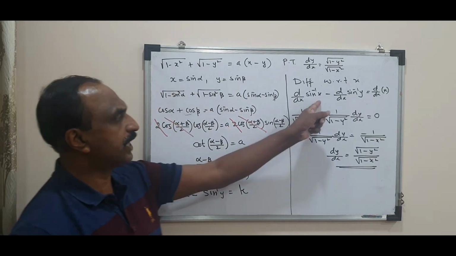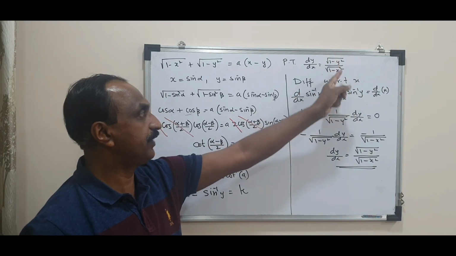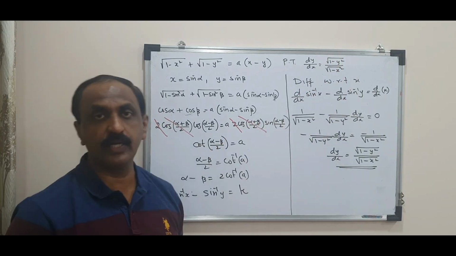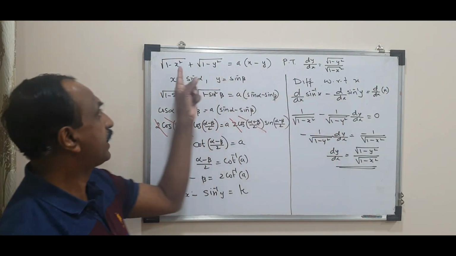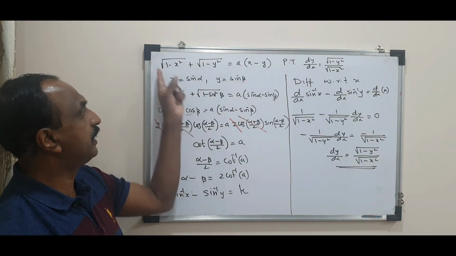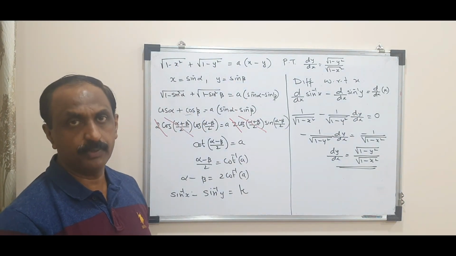So bringing back to sin inverse and cos inverse, I had an idea before I started. The 1 minus y square and 1 minus x square are in the derivative of sin inverse. So it should come to something like that. So we put x as sin alpha and y as sin beta so that this can be simplified further. So this is a different problem compared to all others.